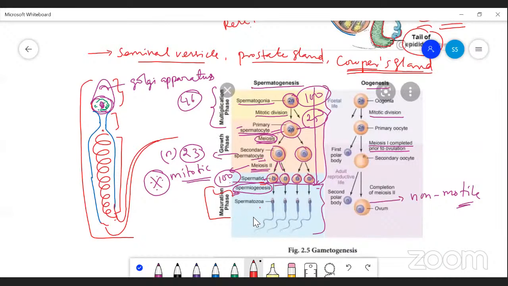The process is called spermiogenesis. Remember that from one primary spermatocyte, 4 spermatozoa or 4 spermatids are produced.